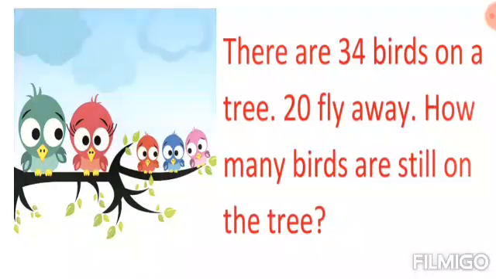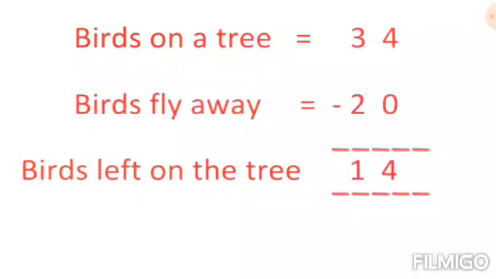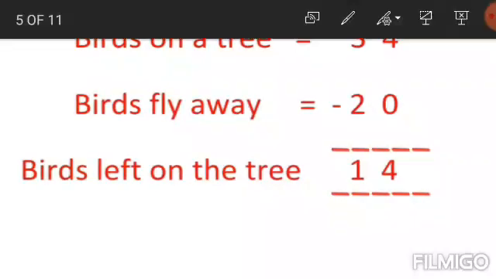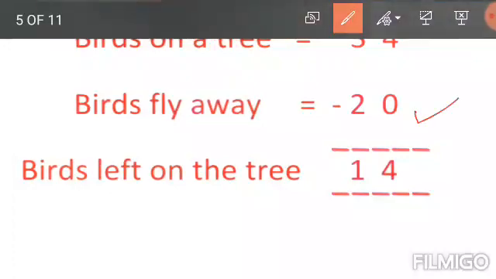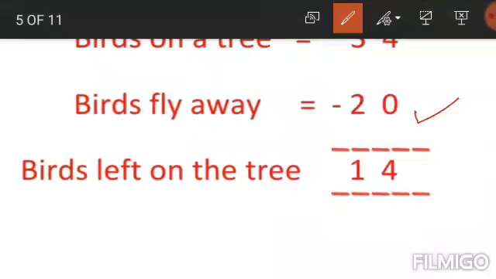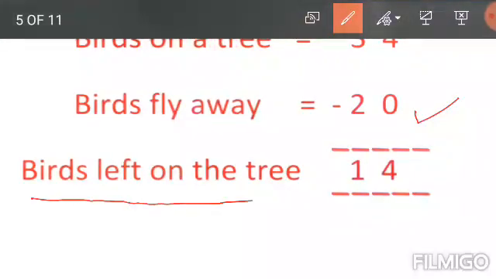So we have to find out the birds that are still on the tree. So for this, we will again write a statement. Birds on a tree is equal to 34 and birds fly away, that are 20. Now after that we will subtract these two numbers to find out the birds left on a tree. We subtract 20 from 34.